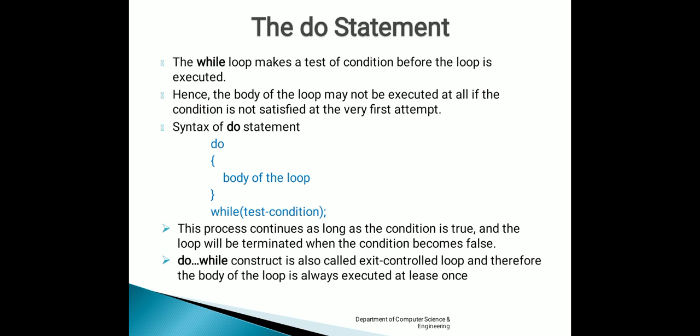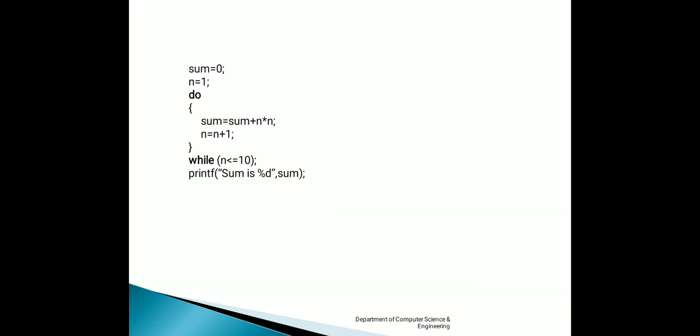So, let us see the same example which we have seen for the while loop. The same example can be written in a do while loop as follows. Same thing, the initialization of sum and number n. Sum is initialized to 0 and the variable n is initialized to 1, because we are going to calculate the sum of squares from 1 to 10.